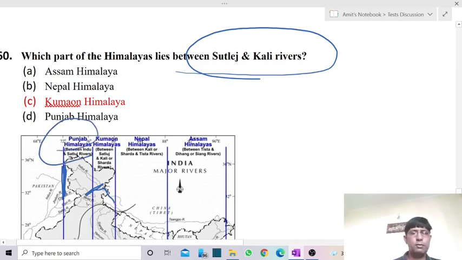Okay, so between Satluj and river Kali, which forms a boundary between Uttarakhand, India and Nepal, it is called Kumaon Himalayas. So after Punjab Himalayas, we're having Kumaon Himalayas between Satluj and river Kali. Okay, so the answer is Kumaon Himalayas.